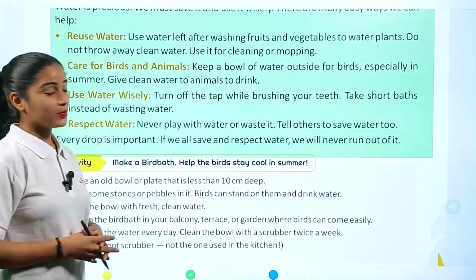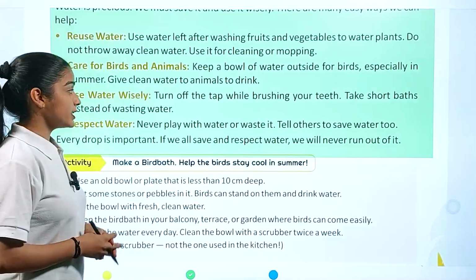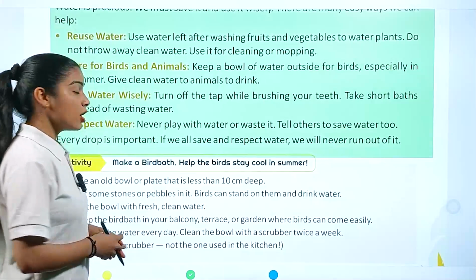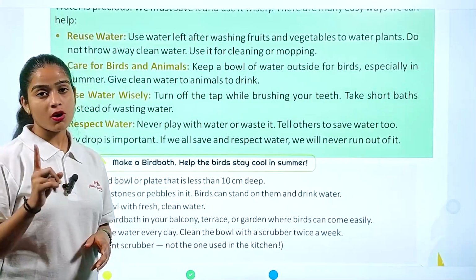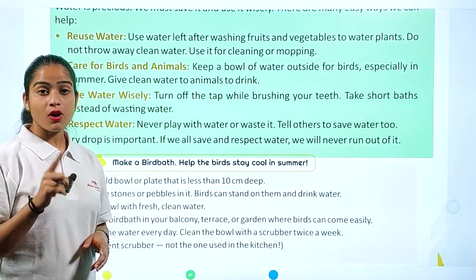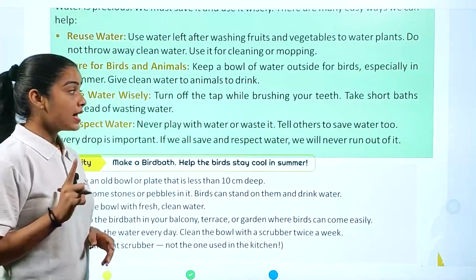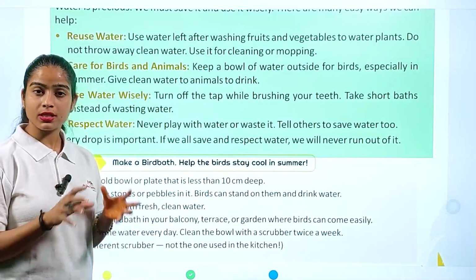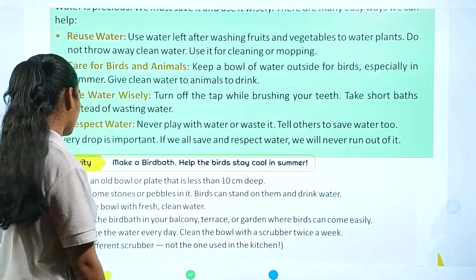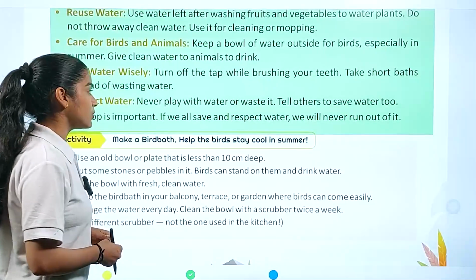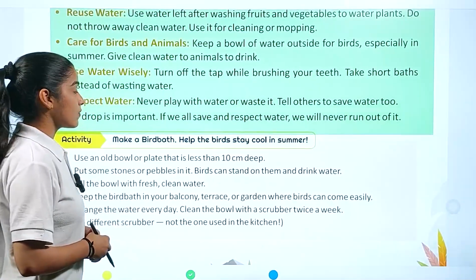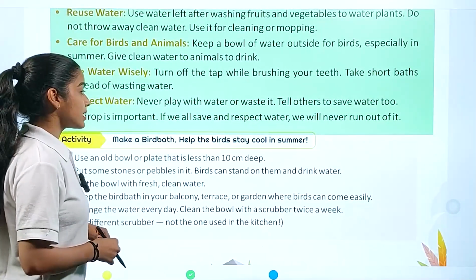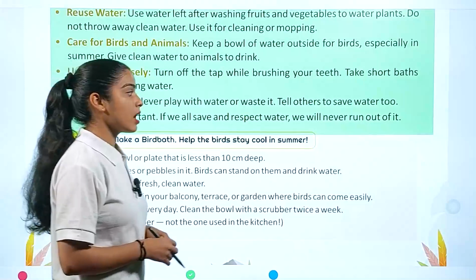So use water wisely. Turn off the tap while brushing your teeth. Take short baths instead of wasting water. While brushing, always turn off your tap first, and then do the other things. Don't take a shower. Always take water inside a bucket and then take a short bath from it. Now respect water. Never play with water or waste it. Tell others to save water too. Every drop is important. If we all save and respect water, we will never run out of it.